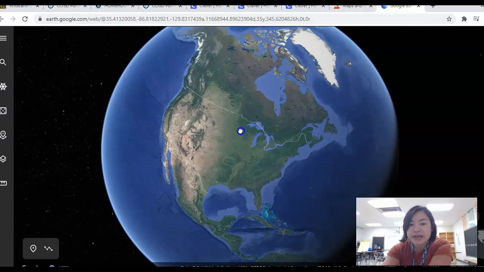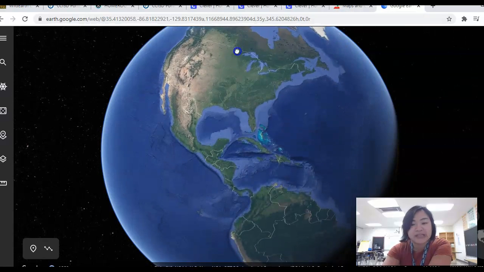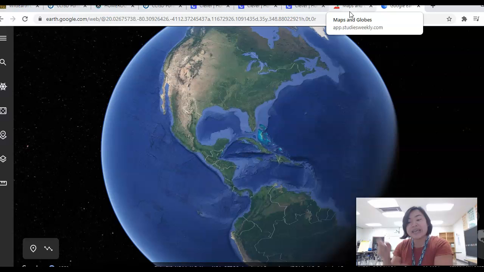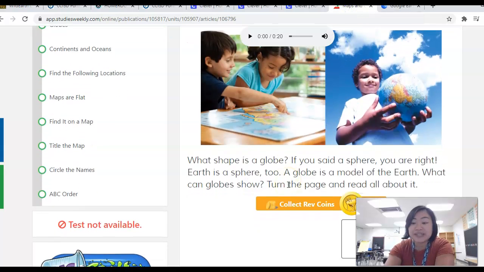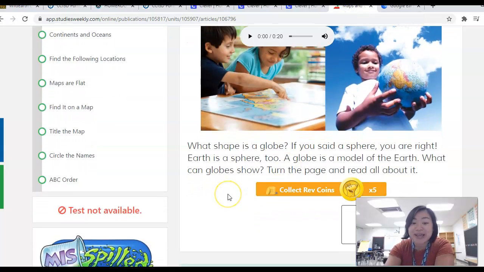So what shape is my globe, right? It's not flat, so it's not a 2D shape. It is a 3D shape. Take a moment and think, what 3D shapes do you know that look like this? If you said a sphere, you are right. Earth is a sphere too. A globe is a model of the Earth.